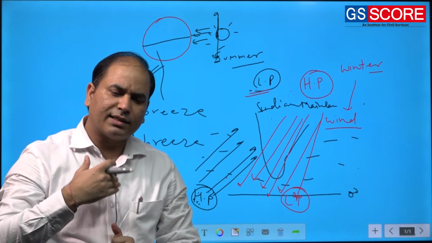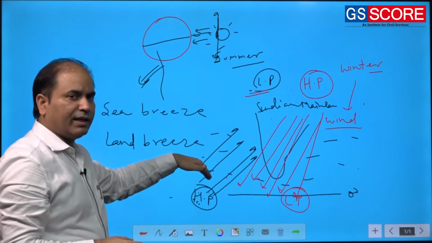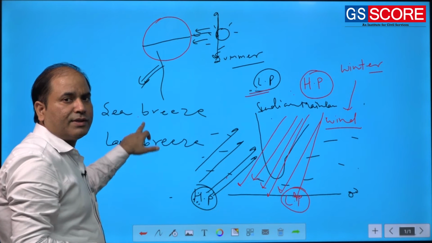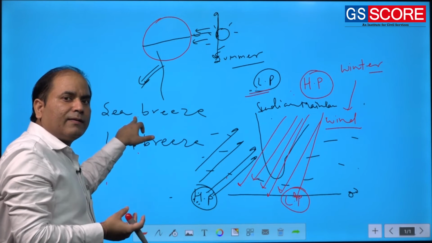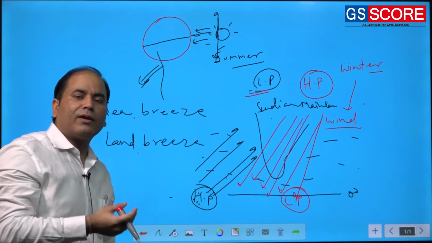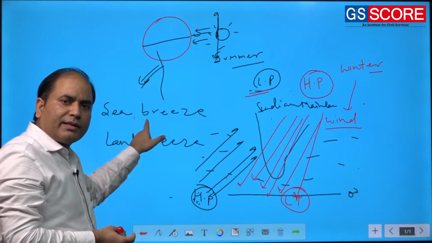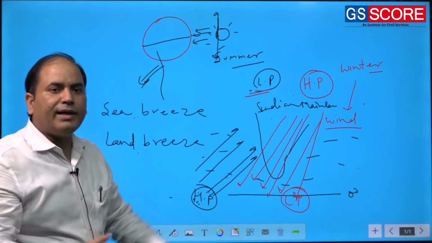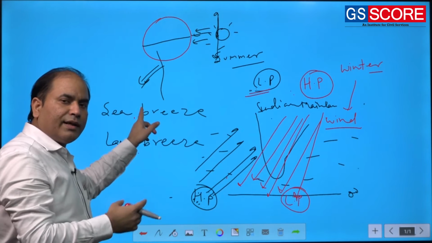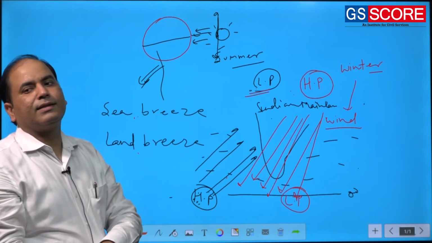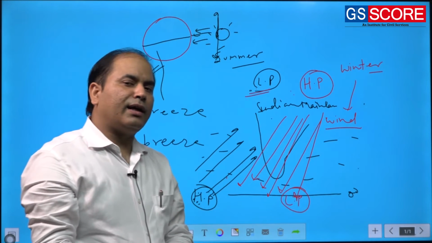In fact, he just extended the idea of sea breeze and land breeze. The same differential heating plays a role in the development of sea breeze and land breeze. In sea breeze, there is a small coastal area of sea and a small coastal land. So, in place of a small coastal sea area, he replaced it with the mighty Indian Ocean, and in place of the small coastal landmass, he replaced it with the mighty Indian subcontinent. So, he extended simply the sea breeze and land breeze.